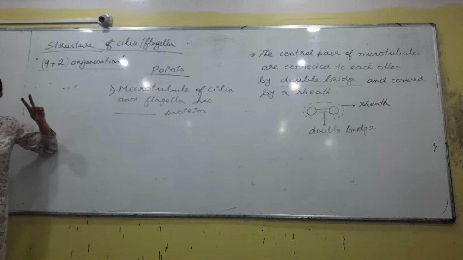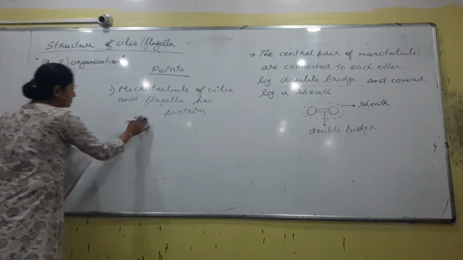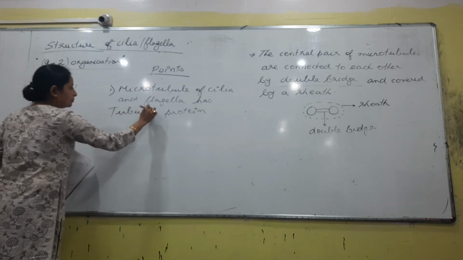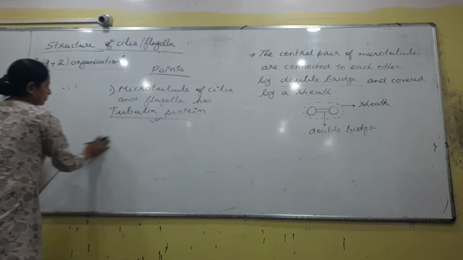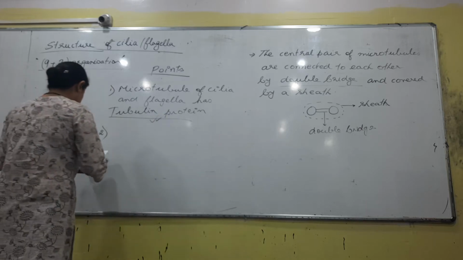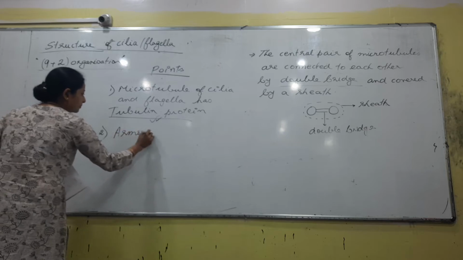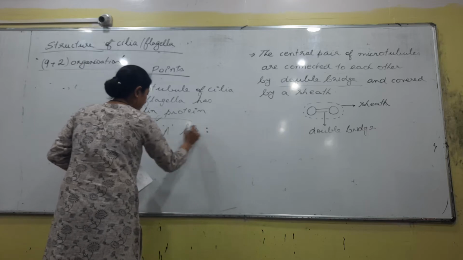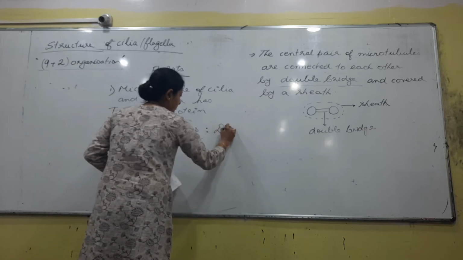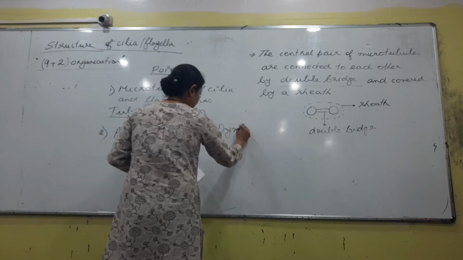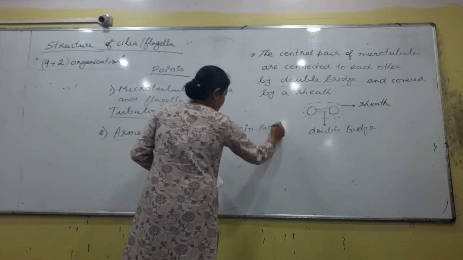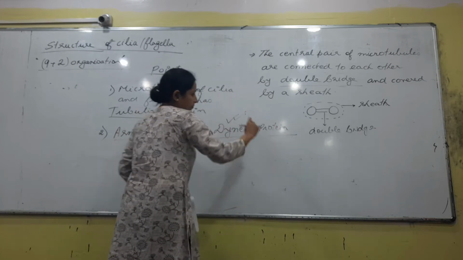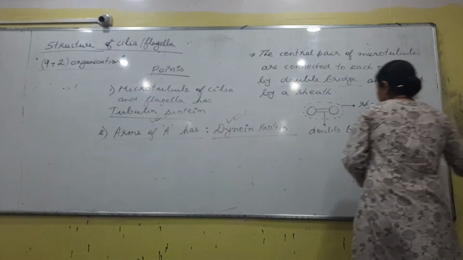Tubulin. We have two types of protein, right? One is tubulin and the other is flagellin. That was the basic difference between what? Eukaryote and prokaryote, right? So, we are concerned with what? Eukaryote. So, some names of proteins we need to study.